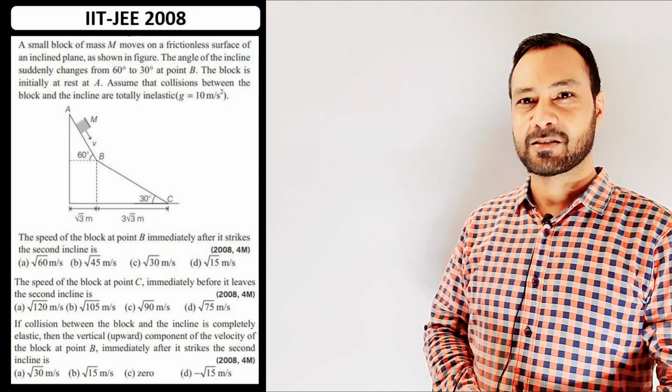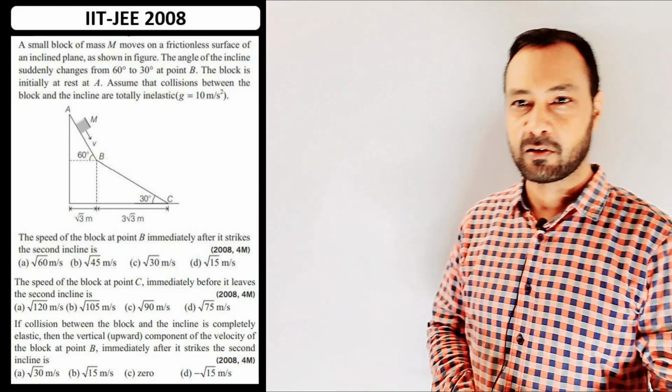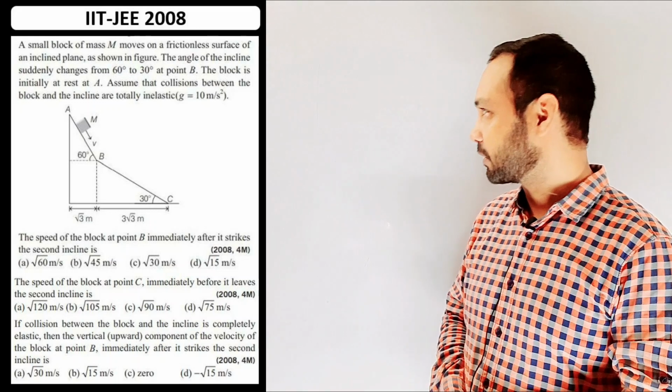The bodies get stuck to each other if the collision is head-on, but in case of an oblique perfectly inelastic collision the bodies do not get stuck. So let's try to go immediately into the question.